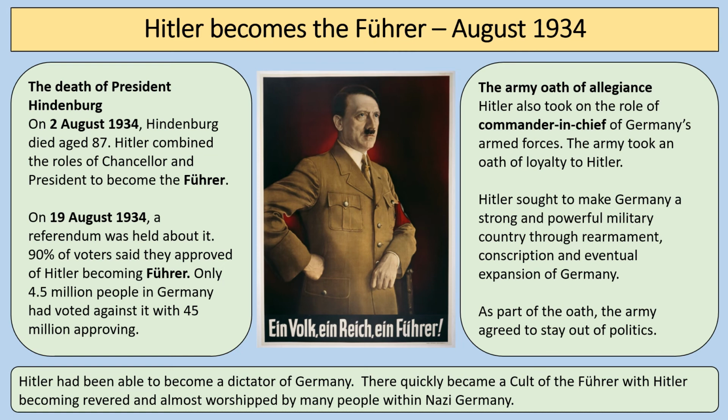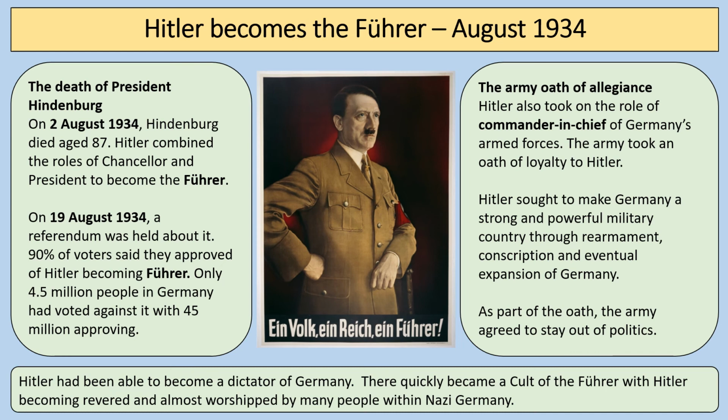In the wake of this, we can see this very common image of Hitler. We get the development of the cult of the Führer. Again, much of the propaganda within Nazi Germany is invested into Hitler's leadership and this idea of him as a Führer. The German word Führer means a guide or a pilot or leader, that type of meaning. And afterwards, in August 1934, the army themselves take an oath of allegiance. Hitler becomes the actual commander-in-chief of Germany's armed forces, and with the army taking this oath of loyalty, that gives him control of the army as well.